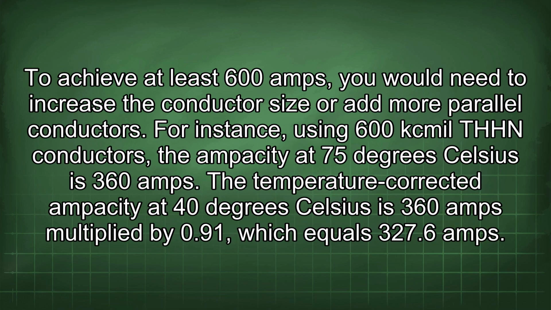To achieve at least 600 amps, you would need to increase the conductor size or add more parallel conductors. For instance, using 600 kcmil THHN conductors, the ampacity at 75 degrees Celsius is 360 amps. The temperature-corrected ampacity at 40 degrees Celsius is 360 amps multiplied by 0.91, which equals 327.6 amps.